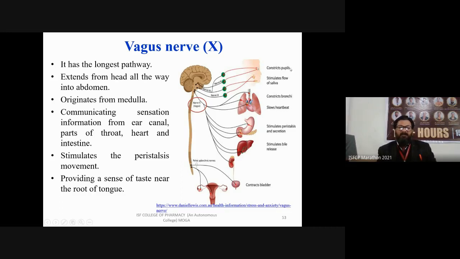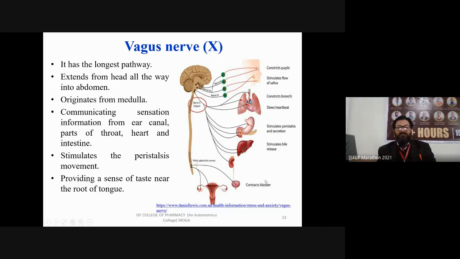You can see the different functions related to the vagus nerve: it constricts the pupil, it stimulates the flow of saliva, it constricts bronchi, it slows the heartbeat. If the vagus nerve is stimulated, then your heartbeat will be slowed down. It stimulates peristalsis and secretion. It stimulates bile release and it contracts the bladder.